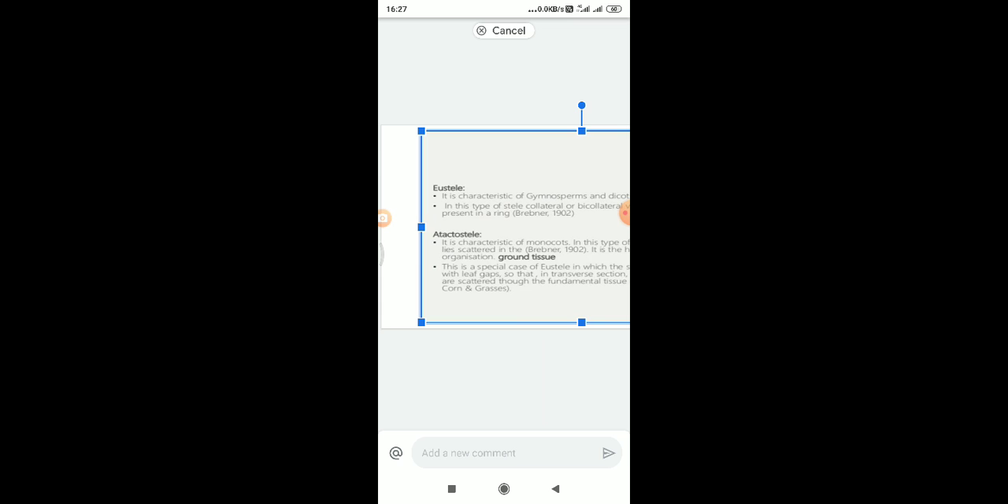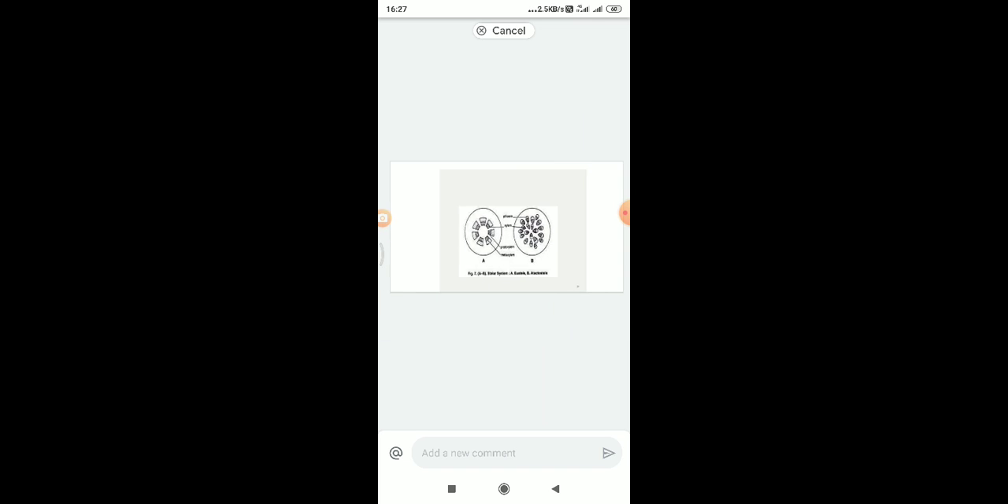This is a special case of eustele in which the stele is more dissected with leaf gaps, so that in transverse section the vascular bundles are scattered through the fundamental tissues, that is monocot stems or grasses. Some of the corn or grass plants have that root part and stem part of atactostelic vascular bundles present in that type. That's why this is called the atactostelic stele. So this is all the types of the steles.